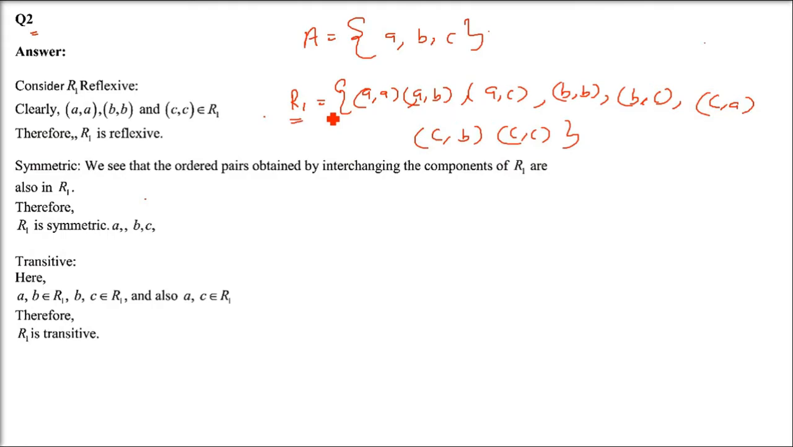Now there are 4 parts here again, because we have to tell whether this R1 is an equivalence relation or not. That is, whether it is reflexive, symmetric, transitive. So (A, A) is there, A is related to A, (B, B) is there, (C, C) is there. So it is reflexive. Every element is related to itself.